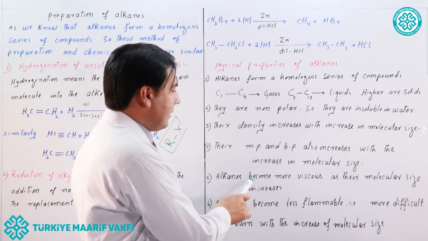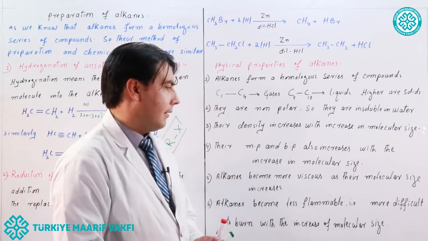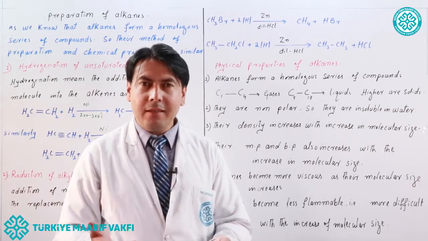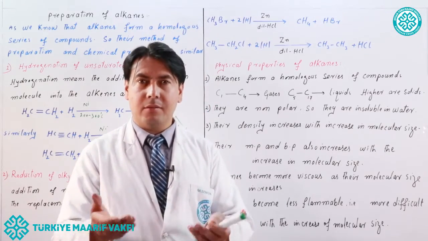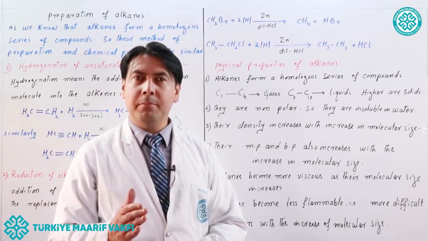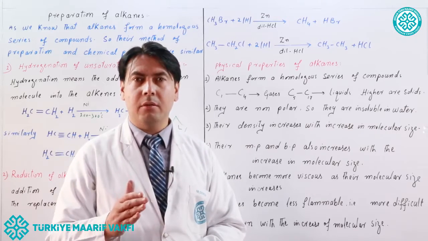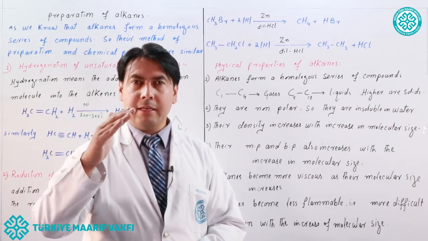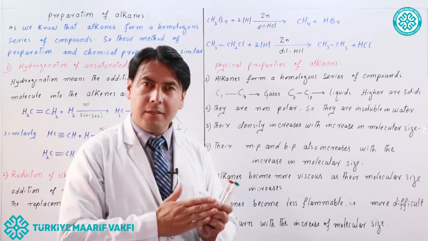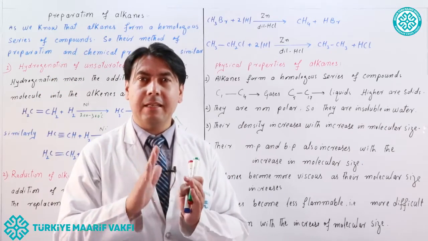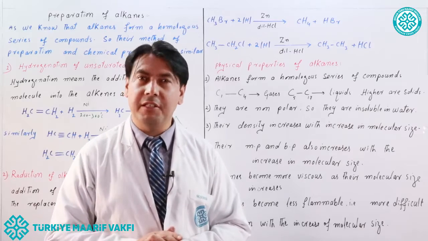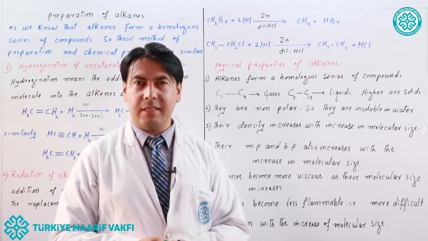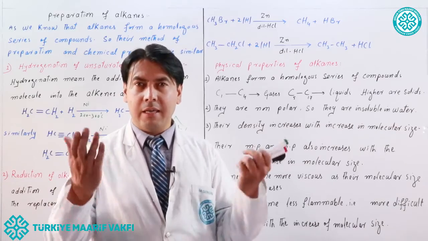Fifth, alkanes become more viscous as their molecular size increases. Why does an alkane exist in the solid state? Those members of alkanes whose molecular size is large can exist in the solid state, or we can also say that they are viscous, for example grease. They are viscous because their molecular size is high.